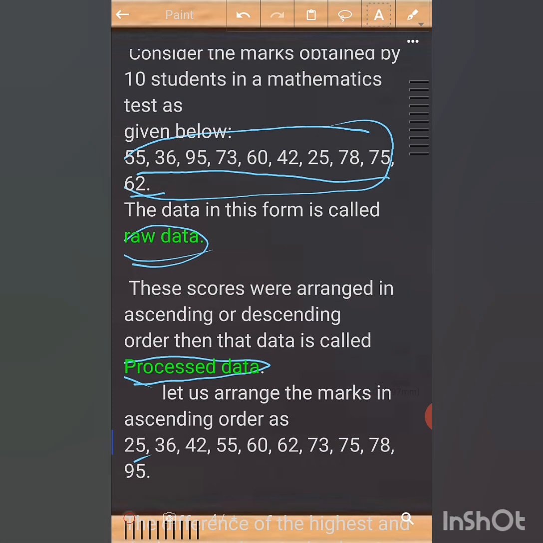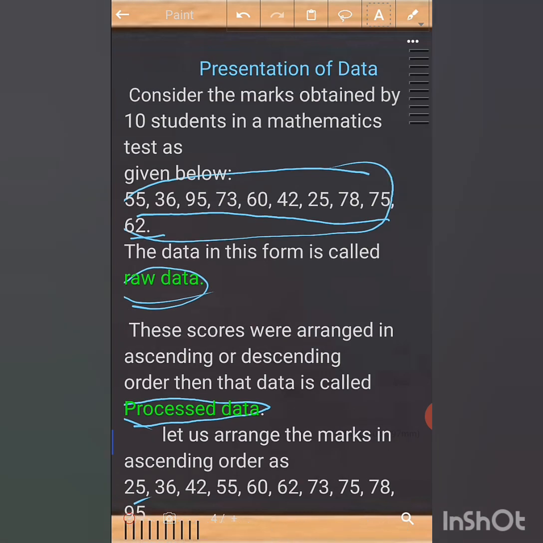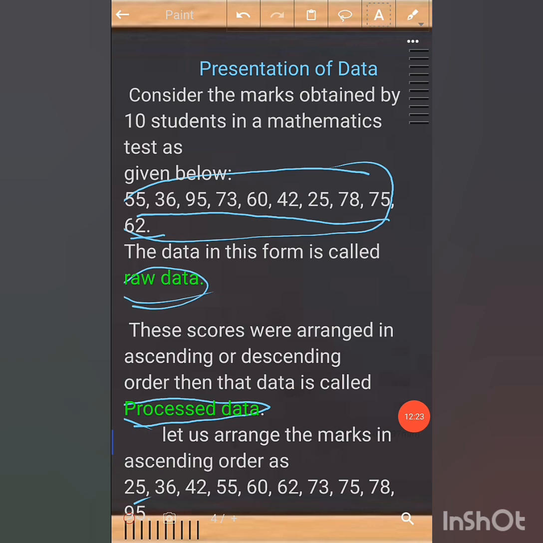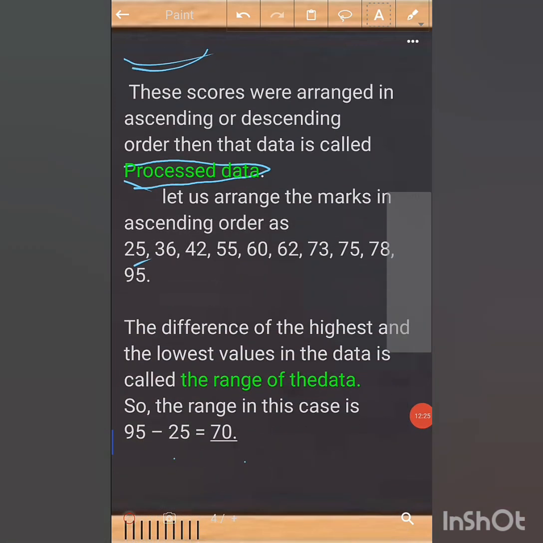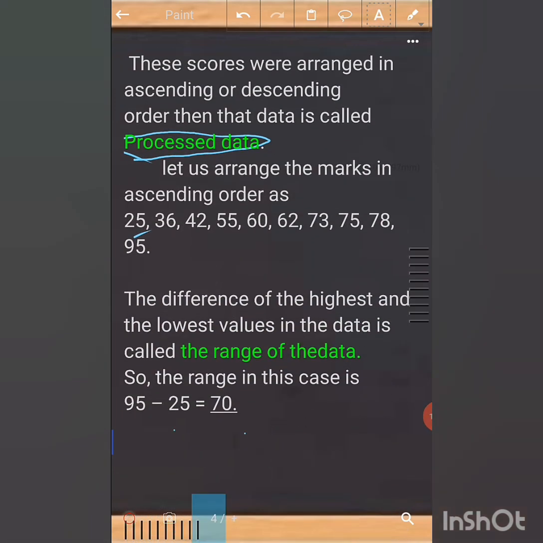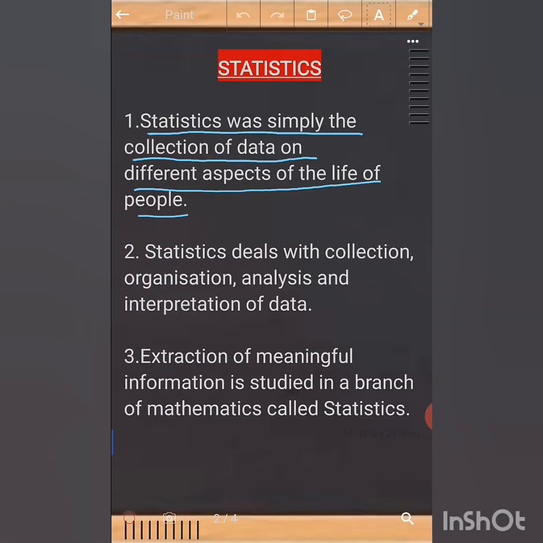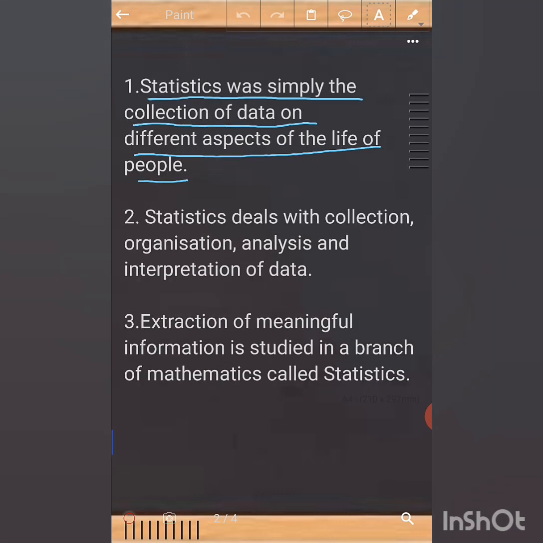So this is all about the basic introduction to the statistics chapter. Now let us recapitulate what we have learned. First, statistics was simply the collection of data of different aspects of the lives of the people. Statistics deals with collection, organization, analysis and interpretation of data.